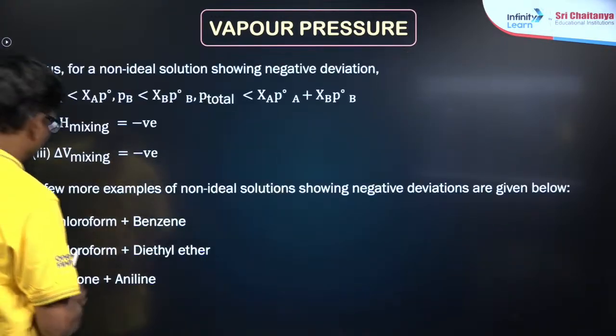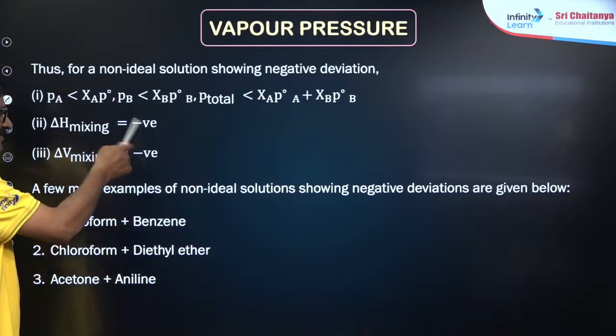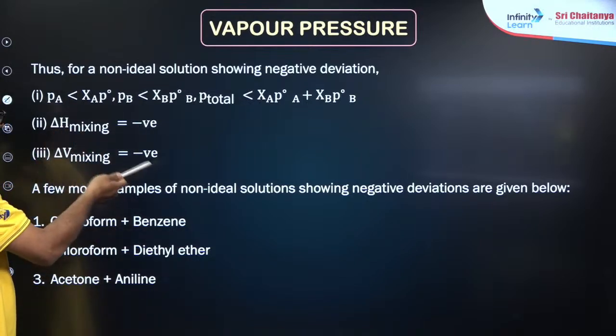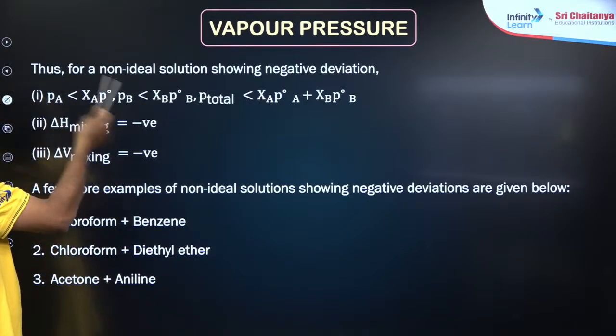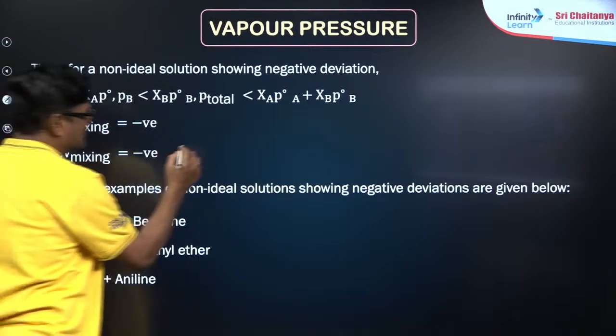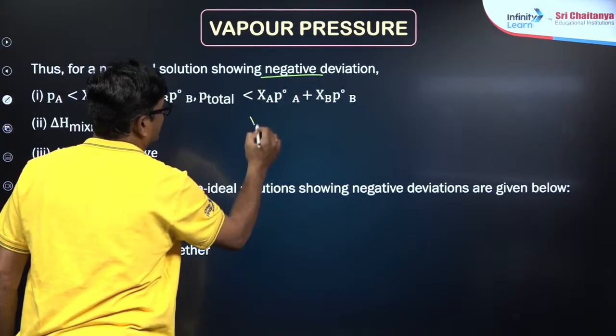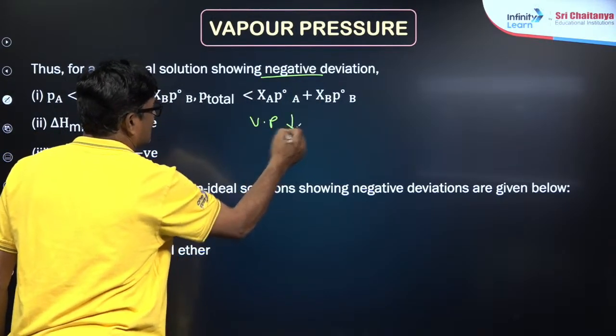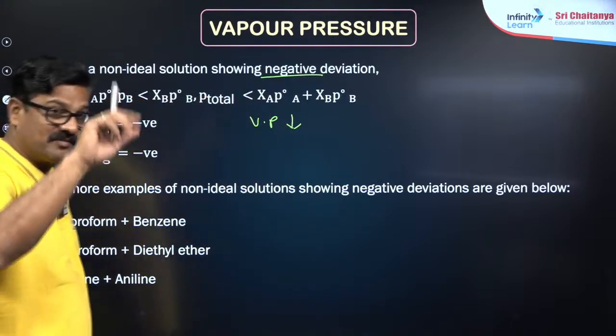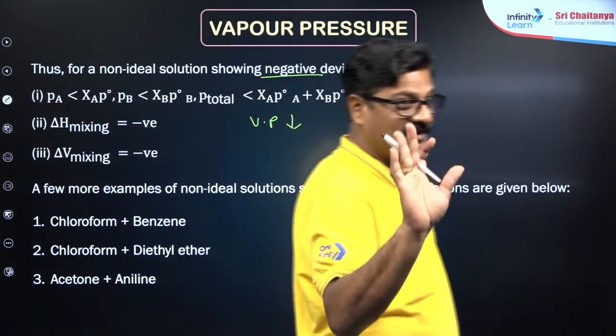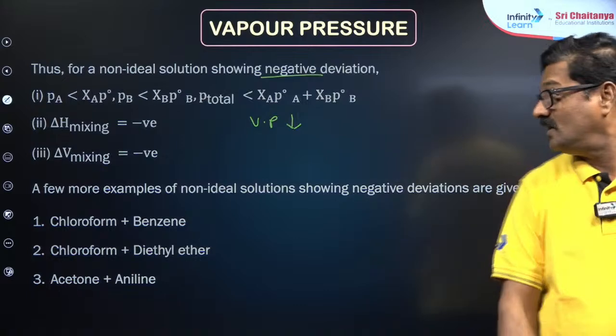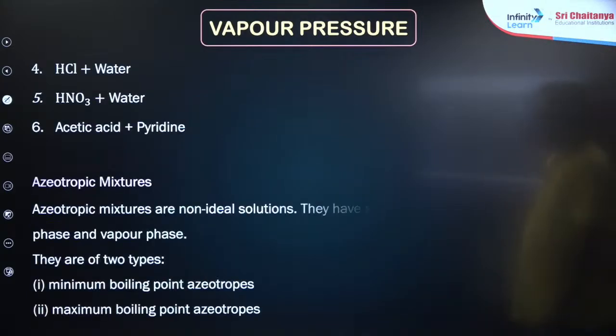Okay, here you can see these are the various examples. Enthalpy of mixing is negative, volume of mixing is negative, and vapor pressure is decreased. Negative deviation, vapor pressure decreases. Positive deviation, vapor pressure increases. That's very important. And these are all the various examples.